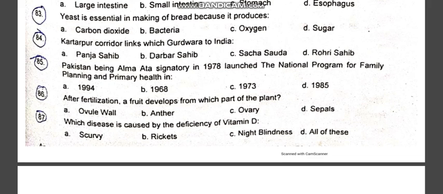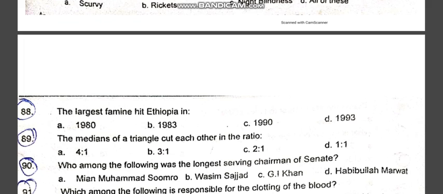After fertilization, a fruit develops from which part of the plant? Ovary. C option is the correct one. Which disease is caused by deficiency of vitamin D? Rickets. B option is the correct one. The largest famine hit Ethiopia in, it is 1980. Option A is the correct one. Sorry, 1983. Option B is the correct one.